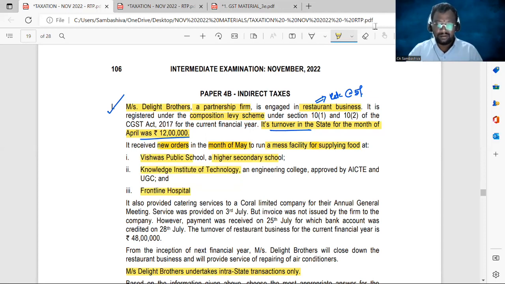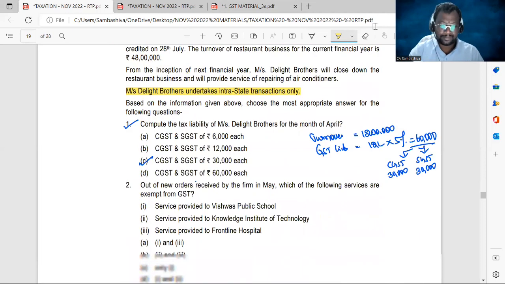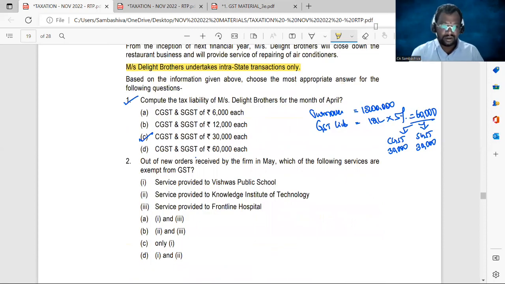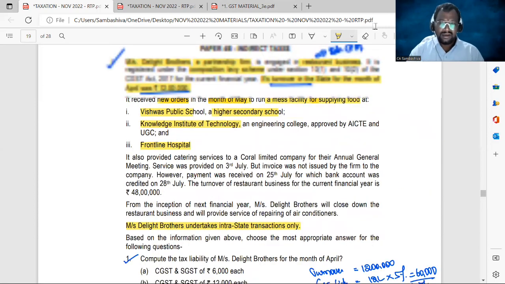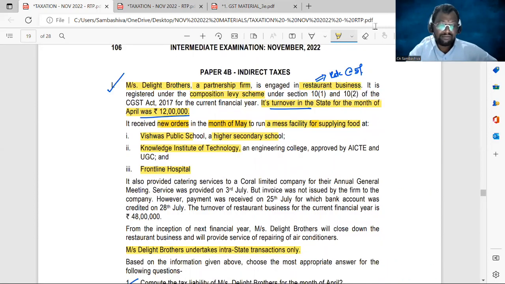Now look at the second MCQ. Out of the new orders received by the firm in May, which of the following services are exempted from GST? Let us see one by one. Supply of food at Vishwas Public School, a higher secondary school, is an exempted service. We have studied this in the exemptions chapter.